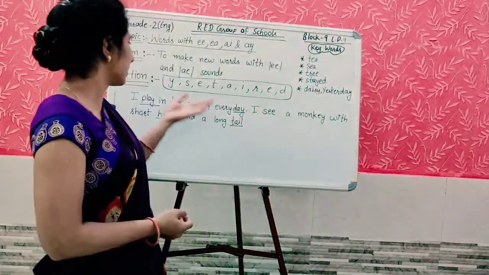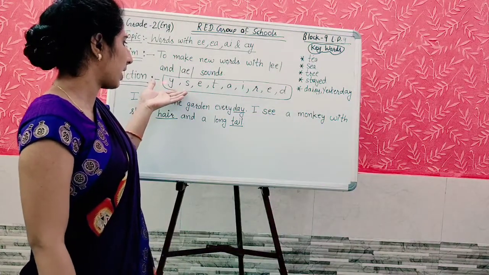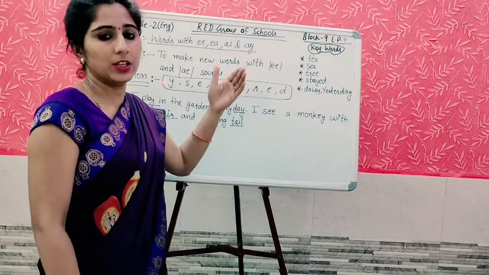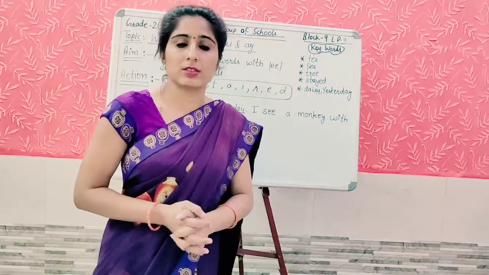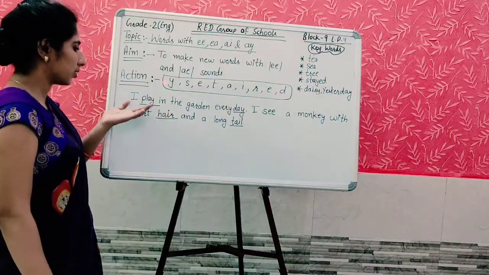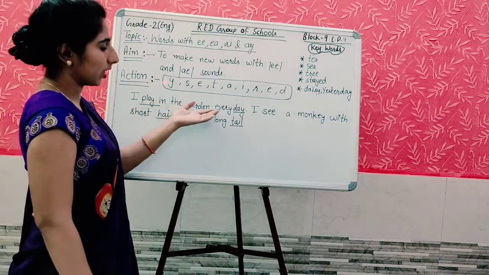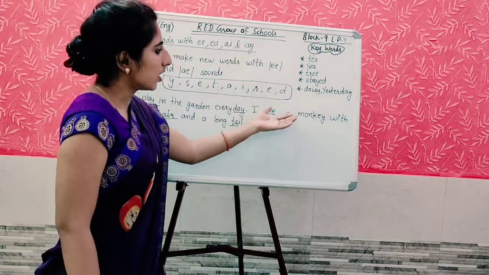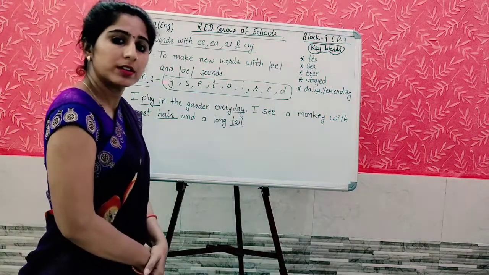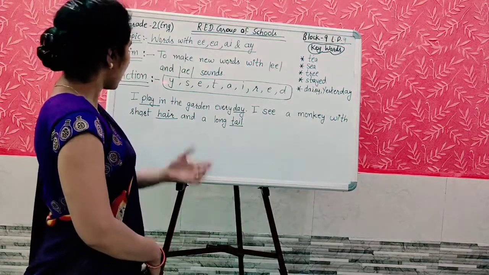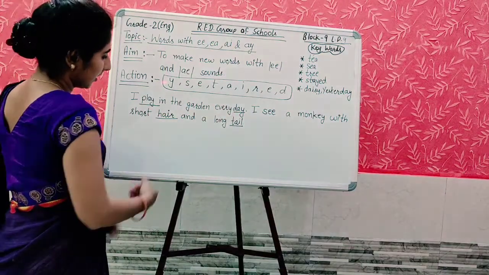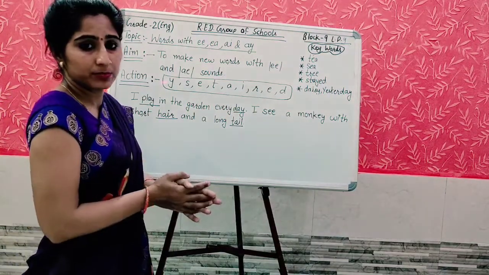Which letter cards will you collect? These letter cards: Y, S, E, T, A, I, R, E, D. You will collect these letter cards. Yes, students, now I have written some sentences on the board. I play in the garden every day. I see a monkey with short hair and a long tail. Yes, students, you have noticed I have underlined some words like play, day, hair, tail.